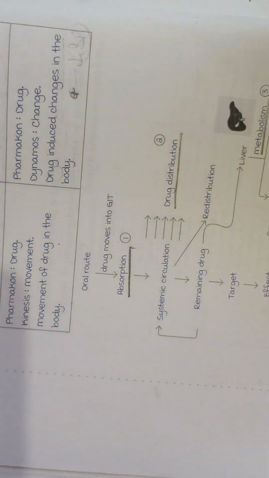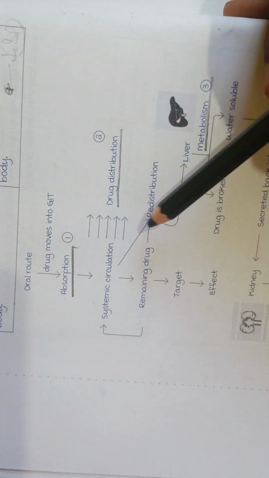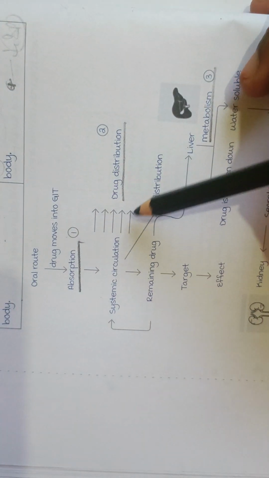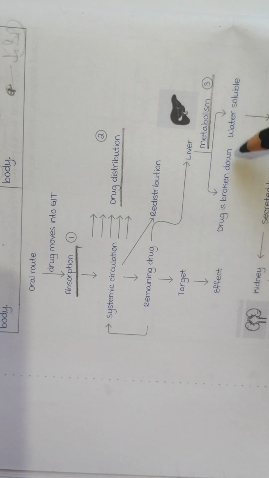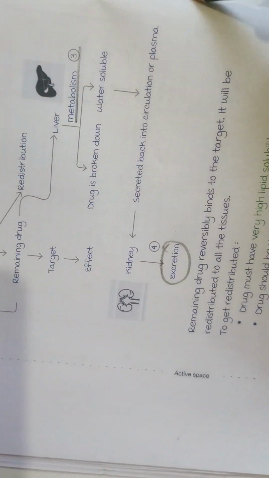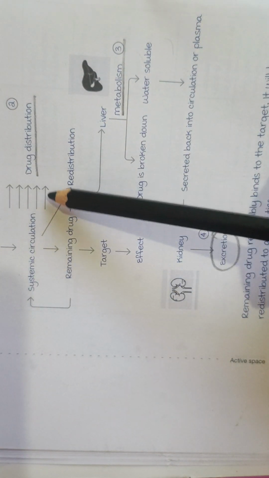So the first thing is absorption, absorbing from the GIT or small intestine. From there, you can see you have blood vessels all over the intestines, right? It can go to the liver, where the metabolism happens, where the drug is broken down and converted into a water soluble drug, and the water soluble drug is secreted back into the circulation of the plasma. From there it goes to the kidney, and there is an excretion. And the systemic circulation, right?